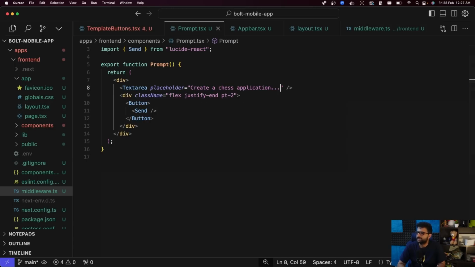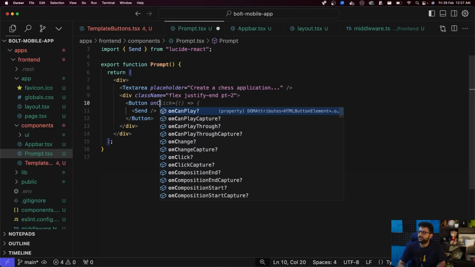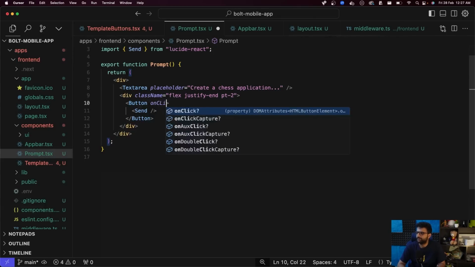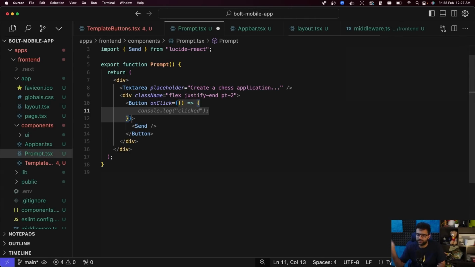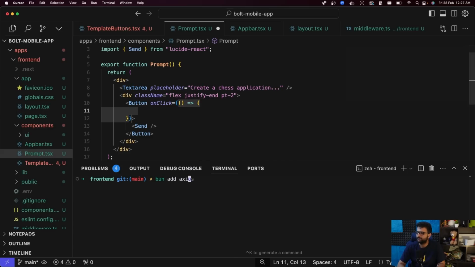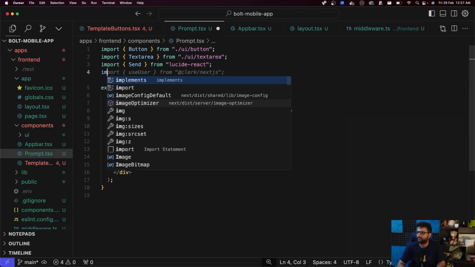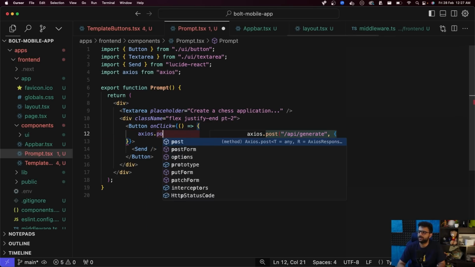The second thing is the prompt.tsx file, which has a send button. Whenever the user clicks on the send button, we need to do a bunch of things. Eventually we'll do 10 different things here. We'll get the worker URL, try to connect to the worker, redirect the user, and so on and so forth. For now, we simply need to send a request to the backend. So let me add Axios. And do a, come on Cursor, you're smart enough to figure this out. Nope, seems like it isn't.